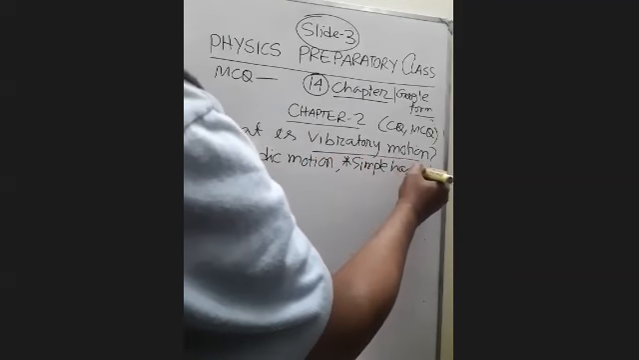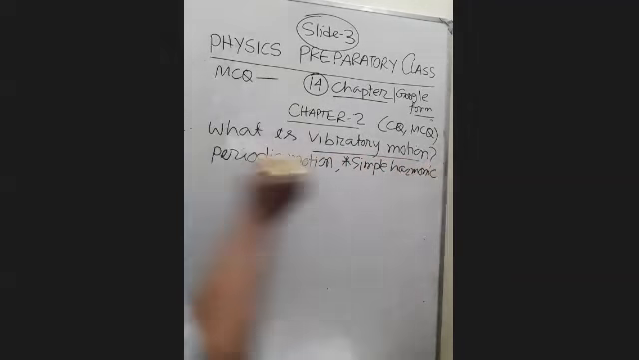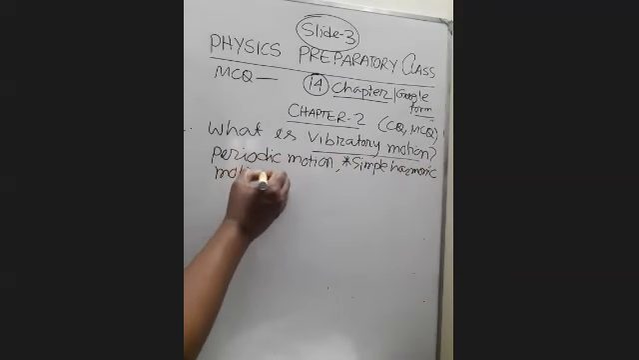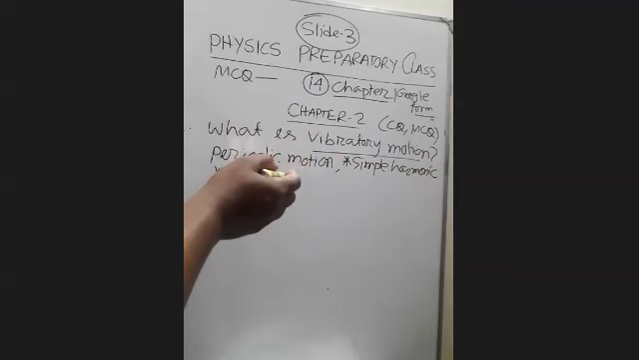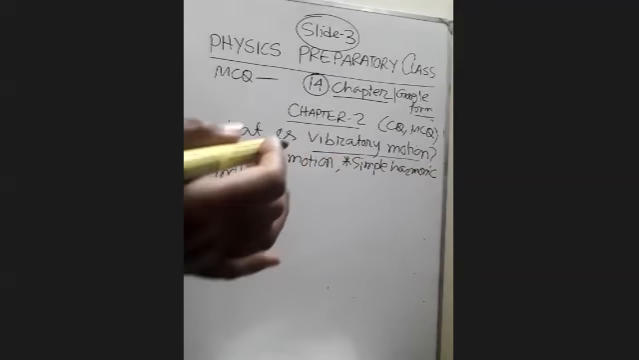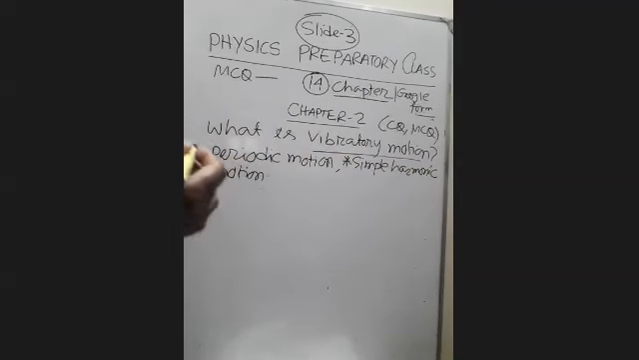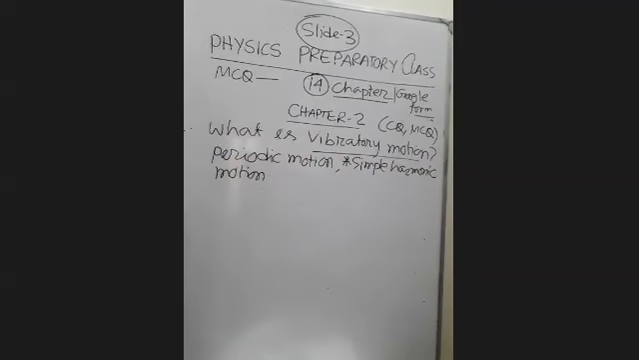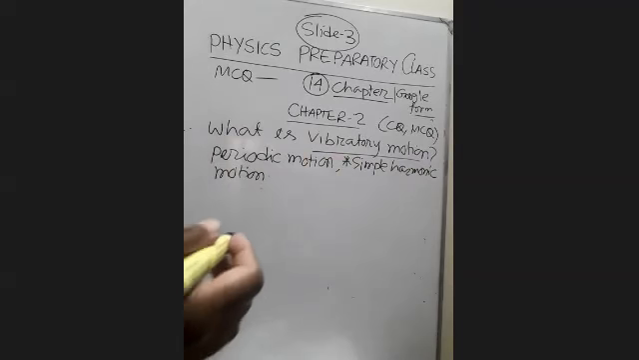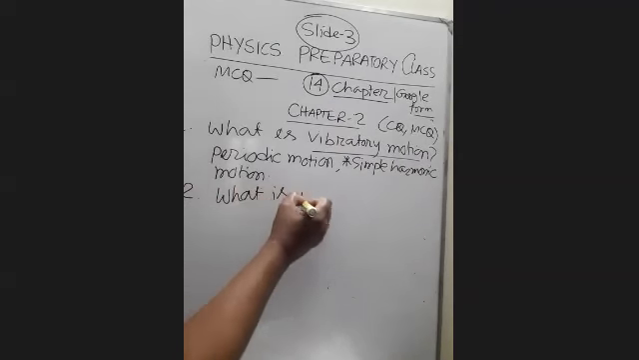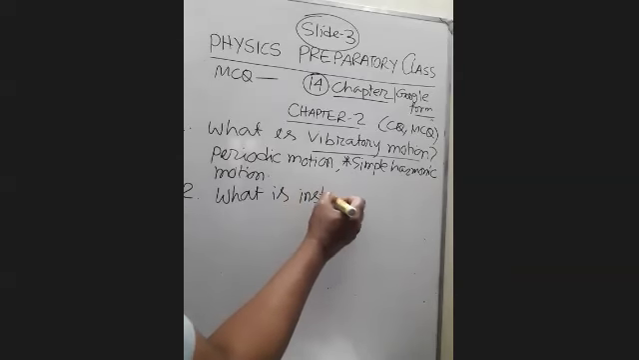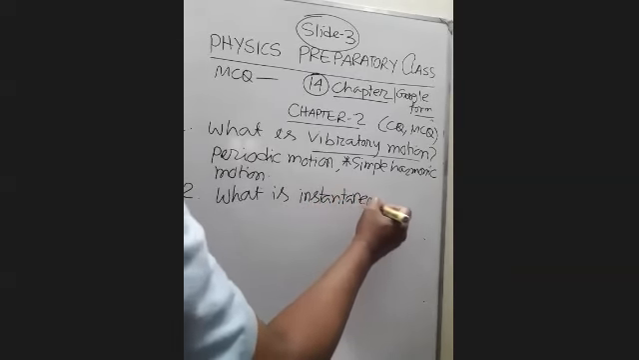Simple harmonic motion. Within this type, this priority, these are important. And you know what a vector quantity is and what a scalar quantity is: which has value and direction is a vector quantity, which has only value is called a scalar quantity. And this question is very much important. What is instantaneous speed? Always instantaneous speed.